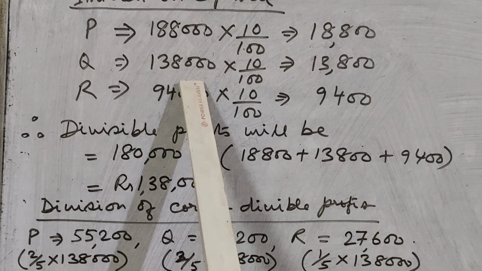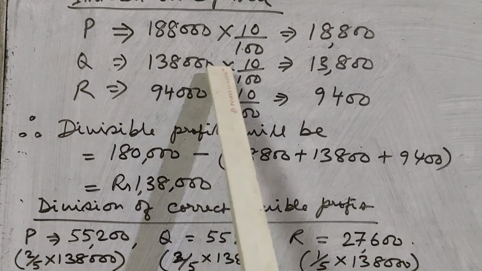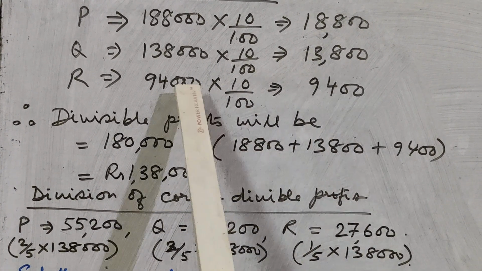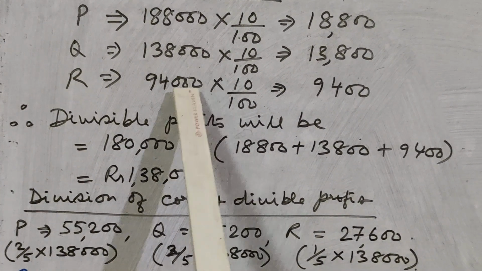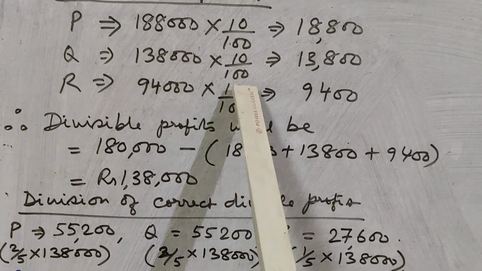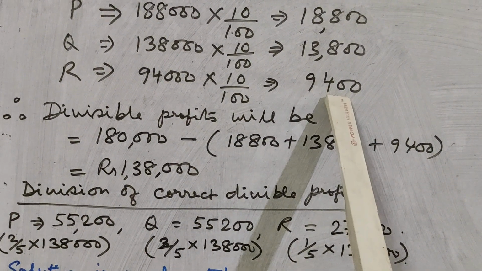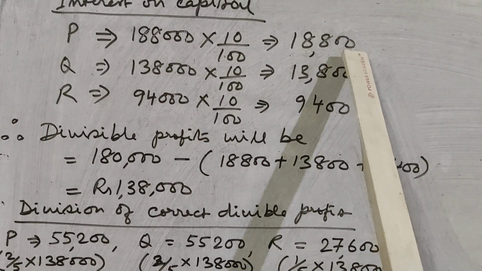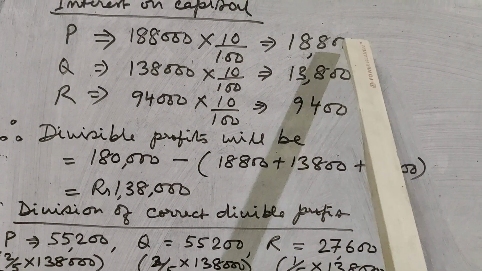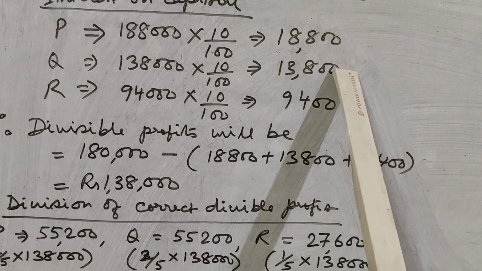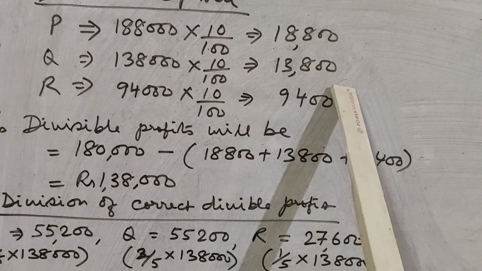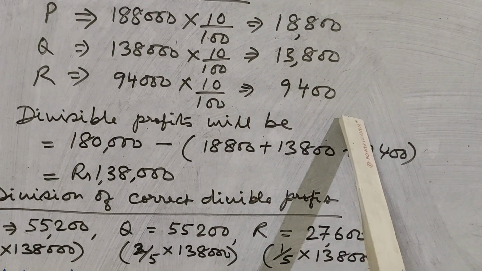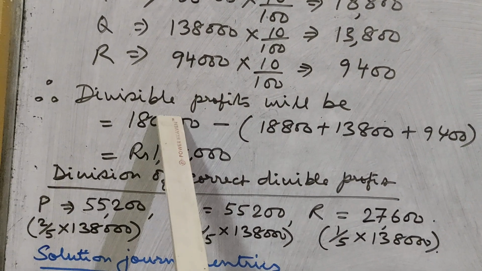Q's will be 1,38,000 into 10 by 100, that is 13,800. And R's will be 94,000 into 10 by 100, that is 9,400. So the total interest on capital of P, Q and R will be 18,800 plus 13,800 plus 9,400. That comes to 42,000.